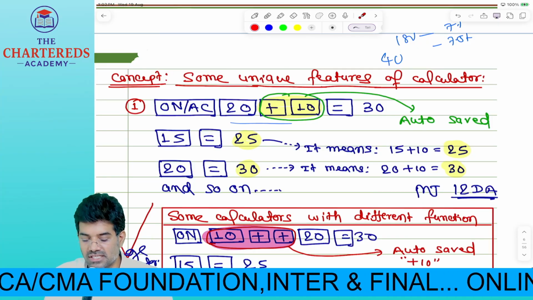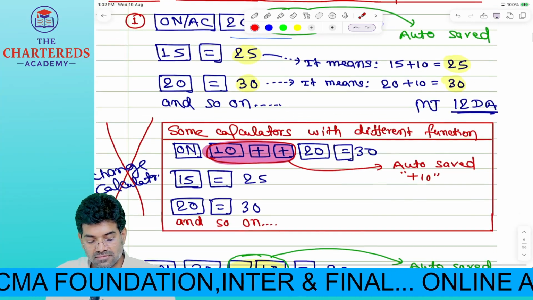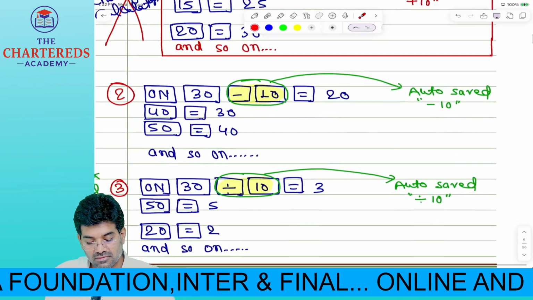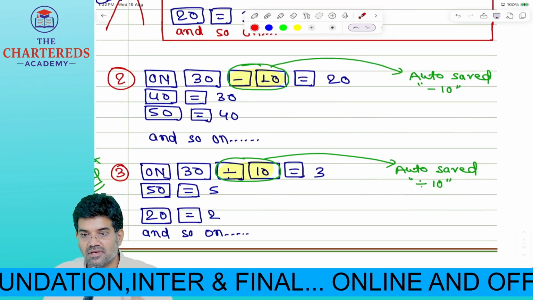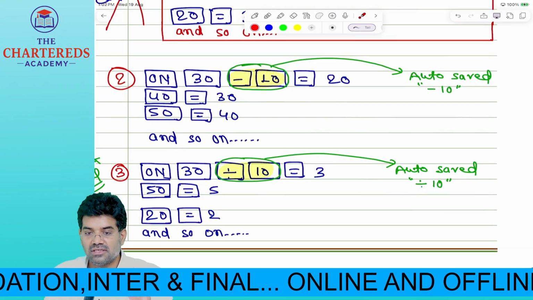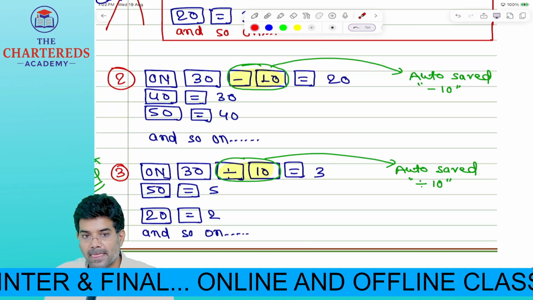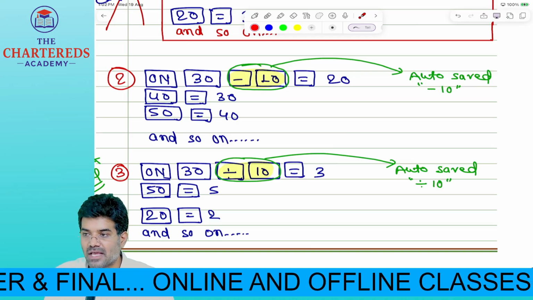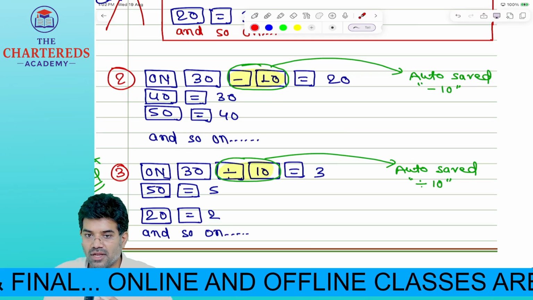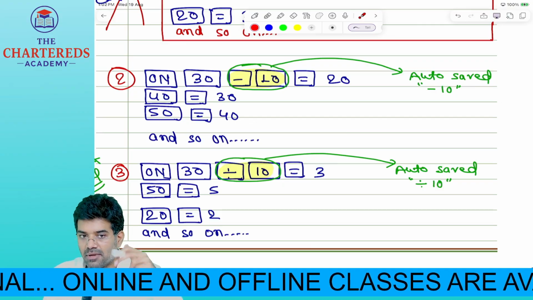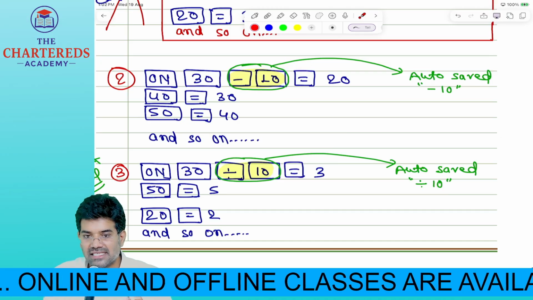Now which function is this? Minus function, same. Do this calculation. All clear? On 30 minus 10, how much are you getting? 20. Now in your calculator memory, what is saved? Minus 10 is saved.